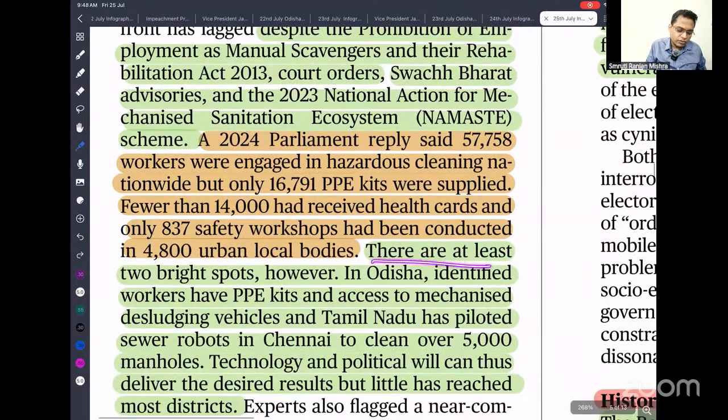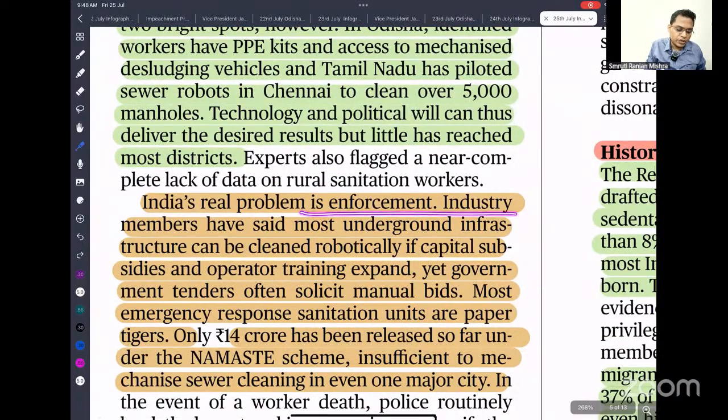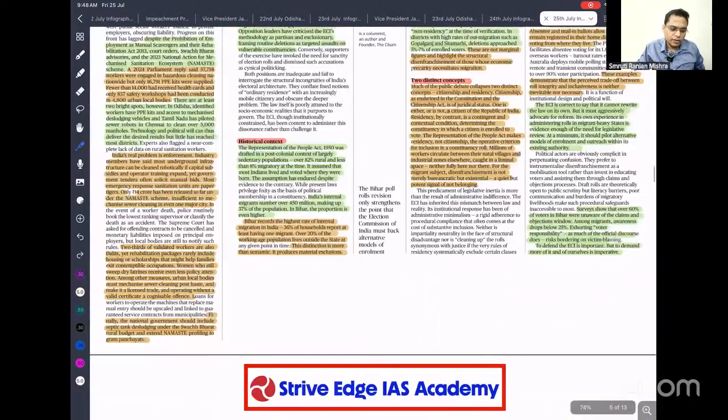Why are so many people dying? Because those who are cleaning the septic tanks enter them without protective gear. But a few states are working very hard. Odisha identifies workers and provides PPE kits and other kits to the sewage workers so that they can extract. Chennai is also doing the same. India's real problem is enforcement. We need to invest more money in developing mechanized robots that can go inside the sewage and clean it. Then only can we see an end to the deaths of our people.